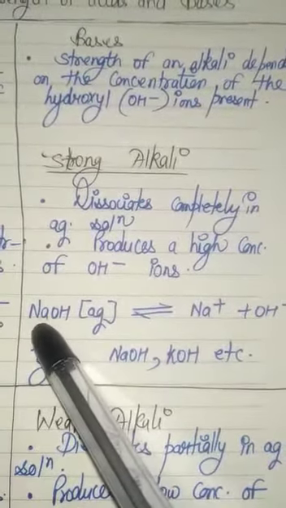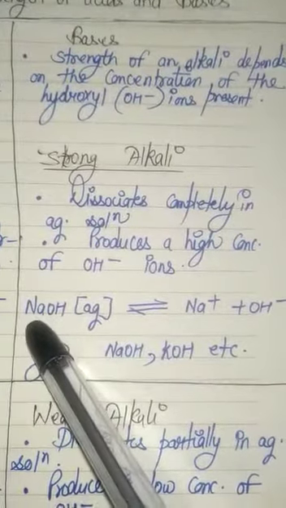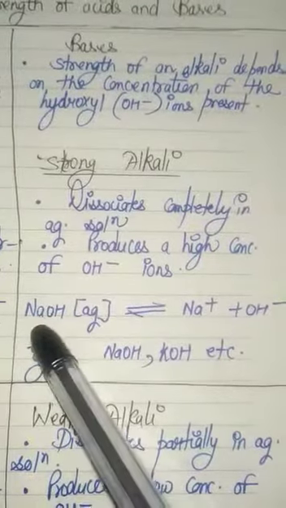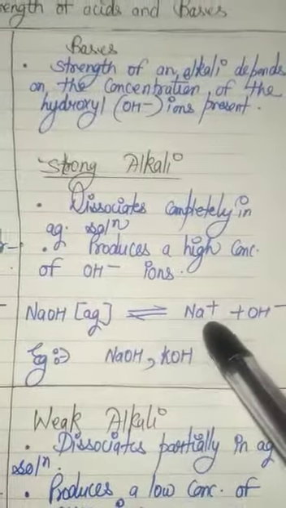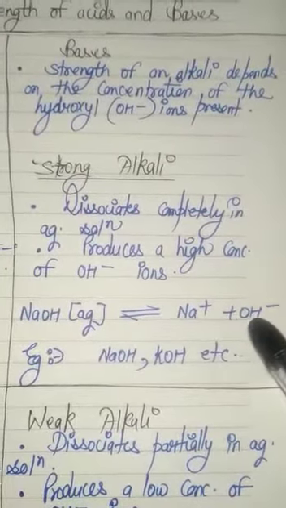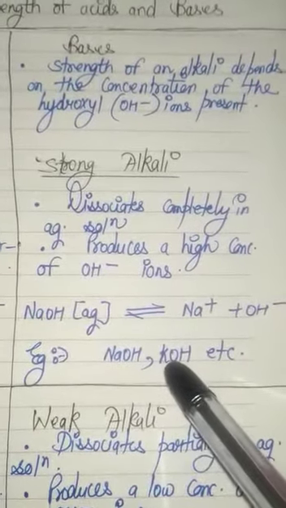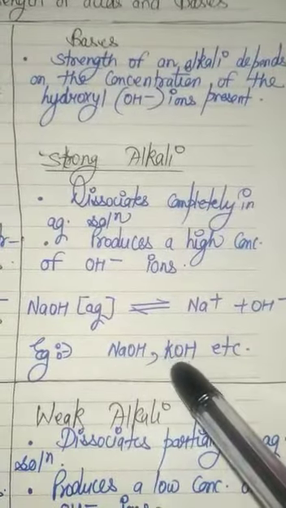See, this is a base alkali that is soluble in water, sodium hydroxide. It will yield Na positive and OH negative, that is a hydroxide ion. Another example is potassium hydroxide, that is KOH.